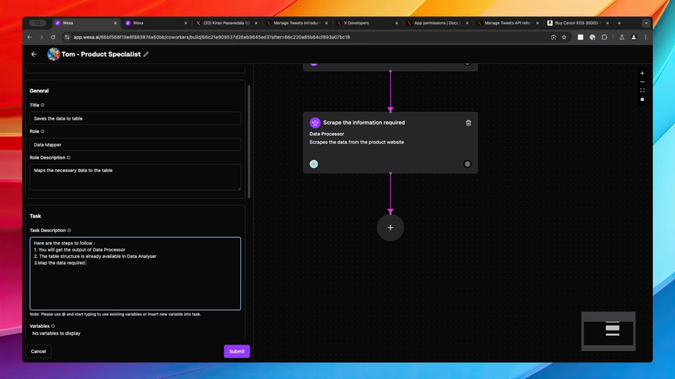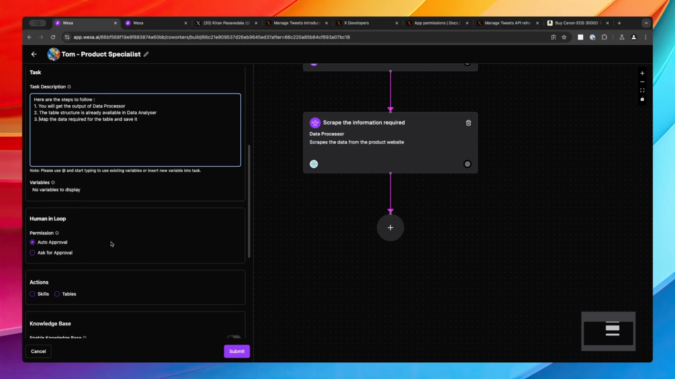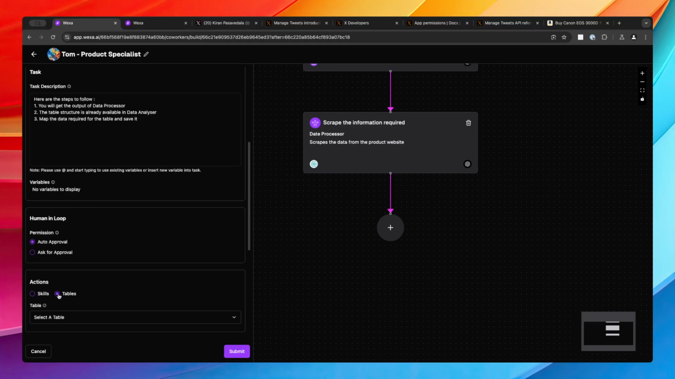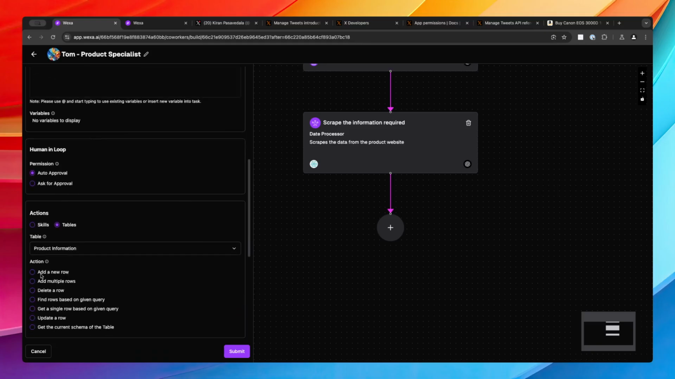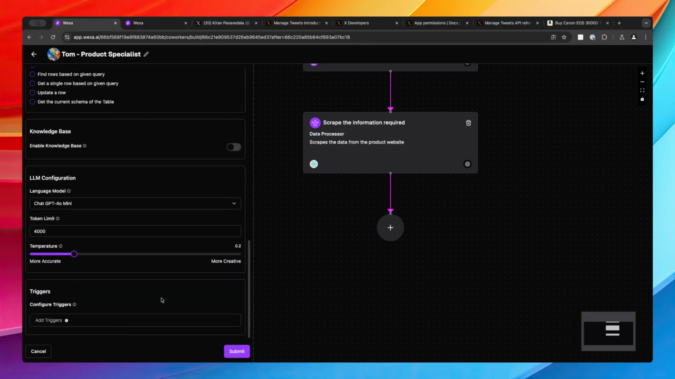This is a great thing about Wexa as a platform, because you don't have to do any sort of mapping. It will automatically figure it out. So now let's say map the data required for the table and save it. That's it. And I don't want anything else. So in this case, let's select the skill: first select the table, then we simply say add a new row. That's it. Very important, keep your token limit to 10,000 here, because we don't know how many tokens are going to be output. Submit.